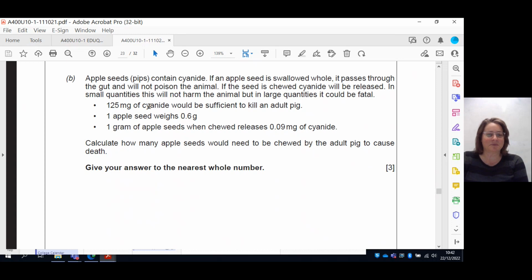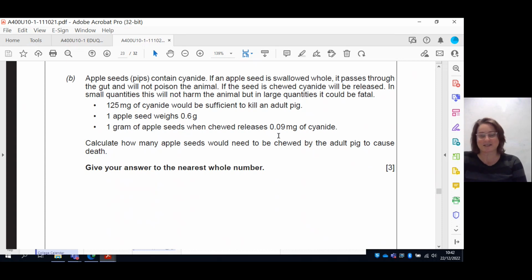And then it gives you your numbers: how much cyanide is sufficient to kill, how much one apple seed weighs, and how much cyanide would be released per apple seed. There are various ways of calculating this, this way around or that way around. I'm imagining one of you in class coming to the board and doing it similar to the simultaneous equation, where you need to kind of make sense of it.